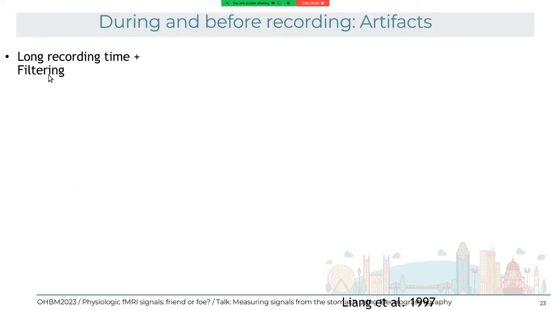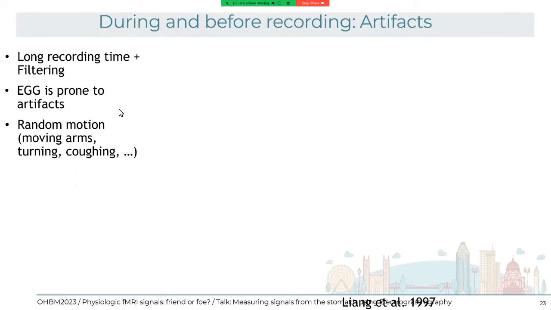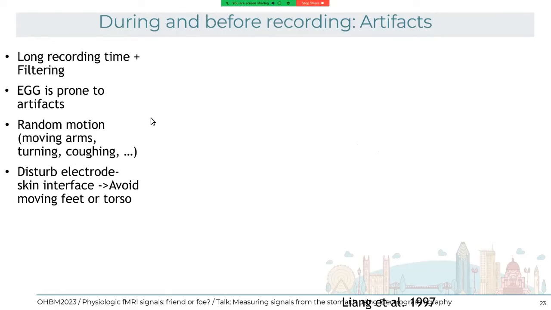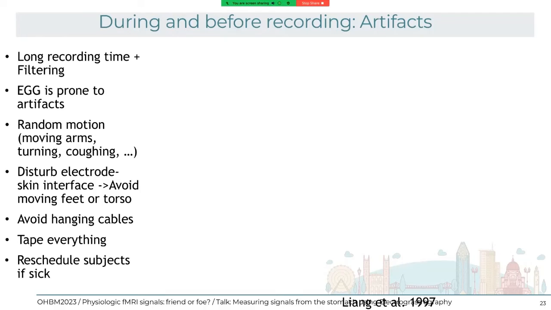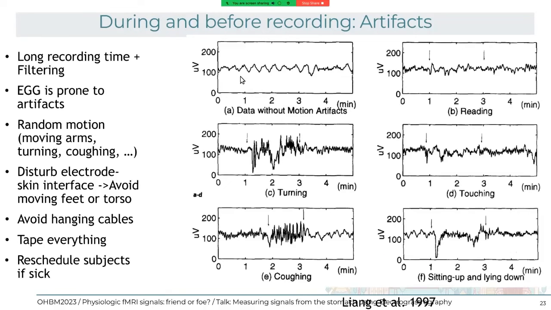And this is an example of the artifacts you will see. This is data without motion artifacts. This is when the subject is reading and turning pages. This is when they are turning, when you touch the electrodes, or when they start coughing, or when they sit up and lie down. All these will have a huge influence on the ECG. So avoid artifacts as always.